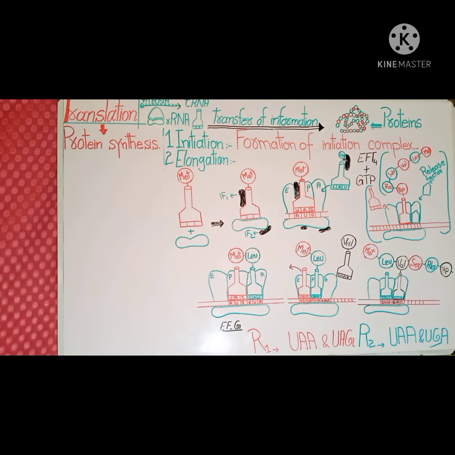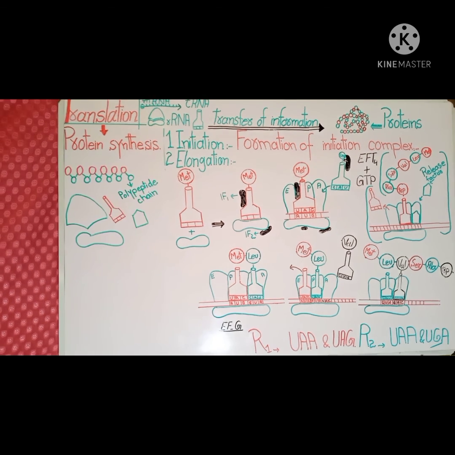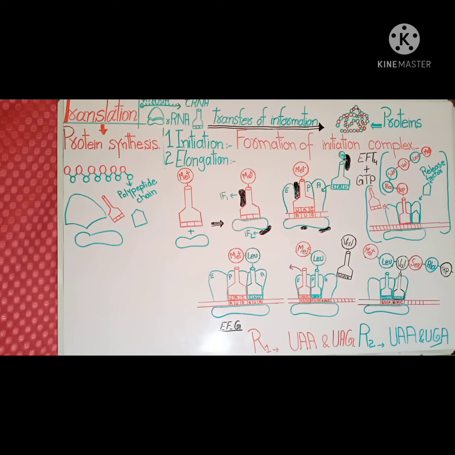When the complete polypeptide chain has been synthesized and is released from its ribosome, the complex parts dissociate, so that the small ribosomal subunit, large ribosomal subunit, transfer RNA molecule and release factor get separated. This polypeptide chain is now in its initial form.